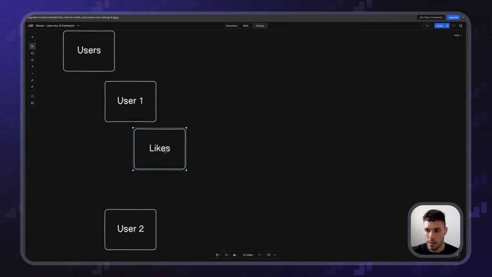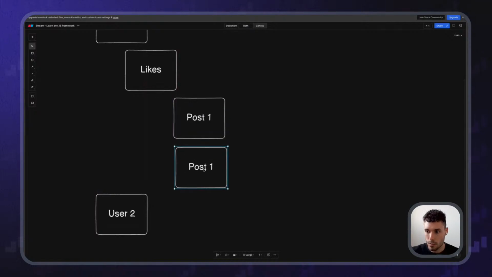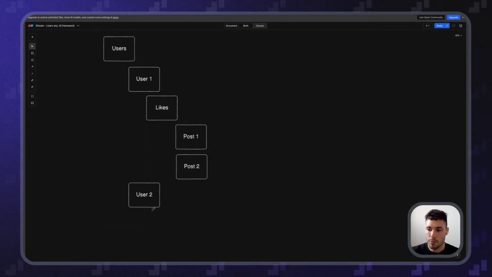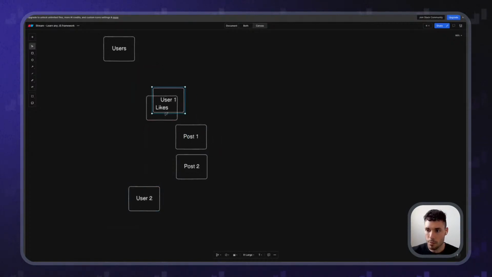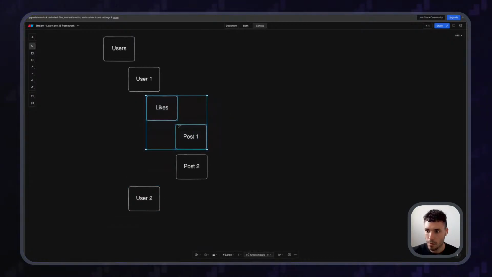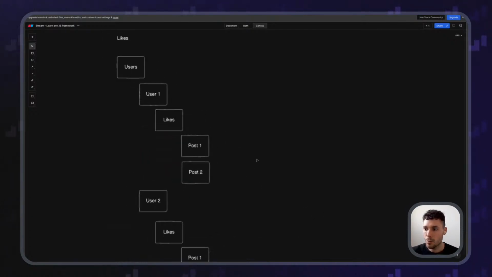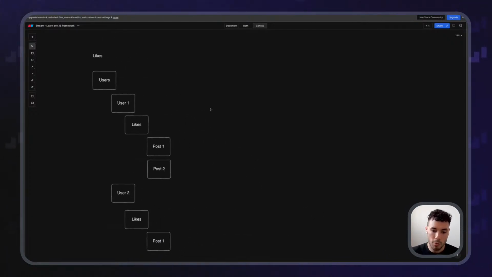And in here, these likes could be post one, post two, etc. And same thing would be for the user two. The user two would also have its own likes, like this, right? This would be one option. Another option would be the other way around, which would be I've got my posts, right? I've got my posts.